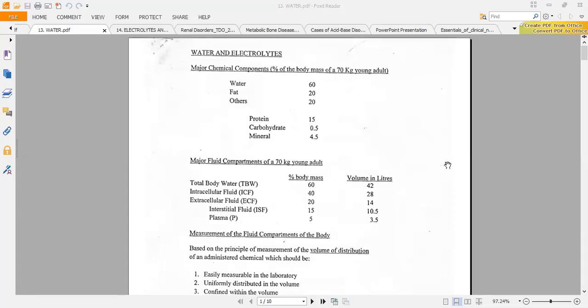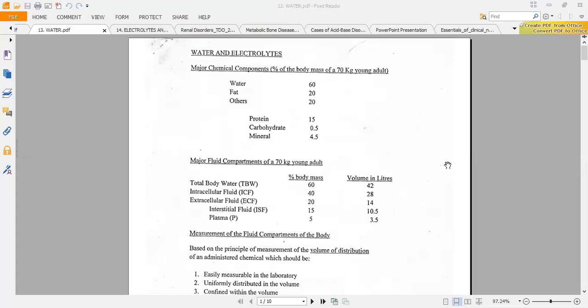So now let me go over it again. When you take an average 70 kilogram man, 60% of the person's weight is total body water. Two-thirds of this total body water is found in the intracellular compartment, one-third is found in the extracellular compartment.